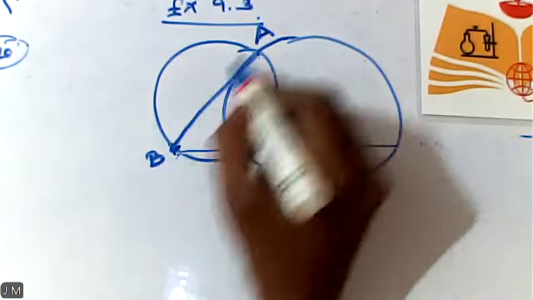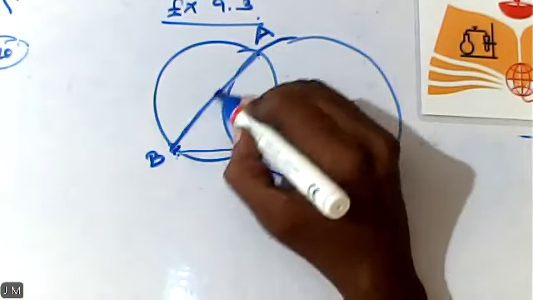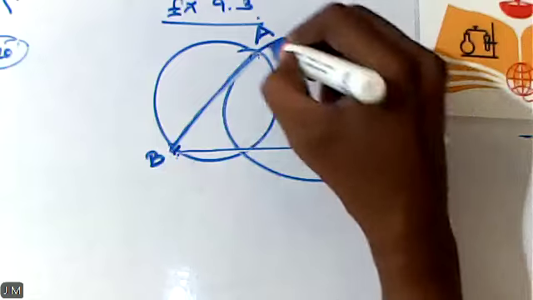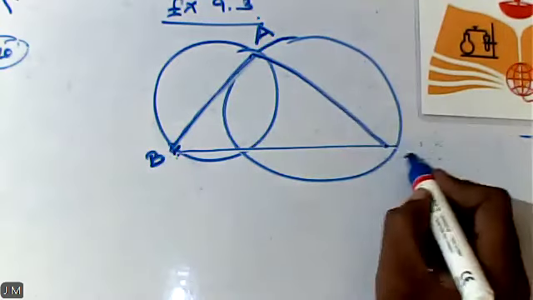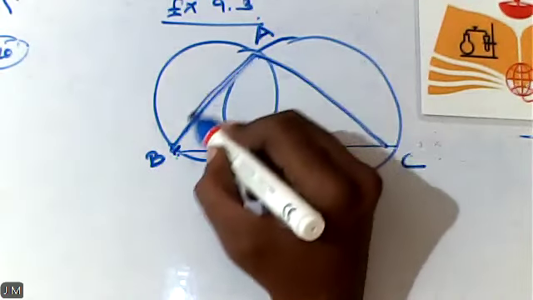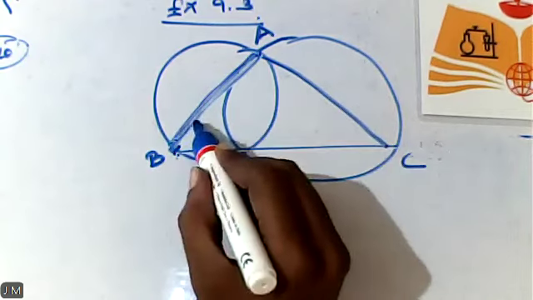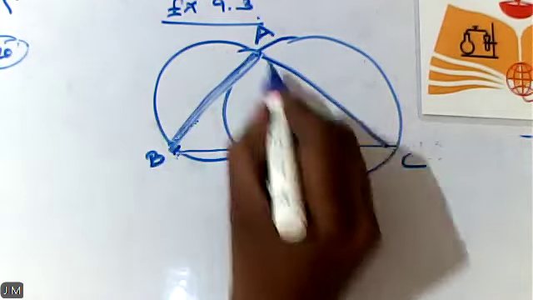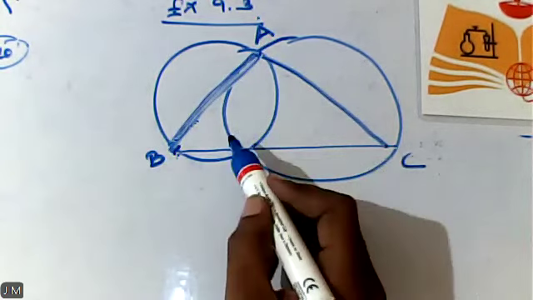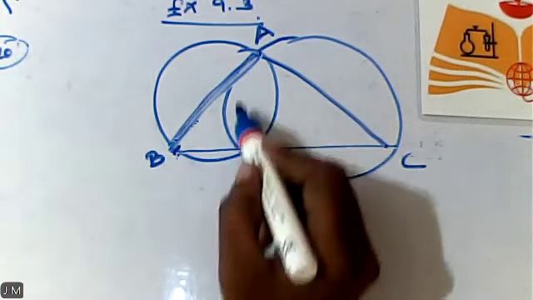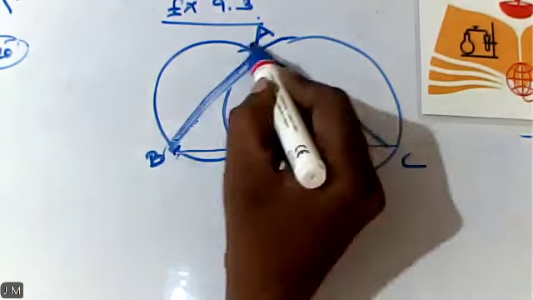AB is what it is. Now I can say AB is the diameter of the smaller circle as well as a side of the triangle ABC.